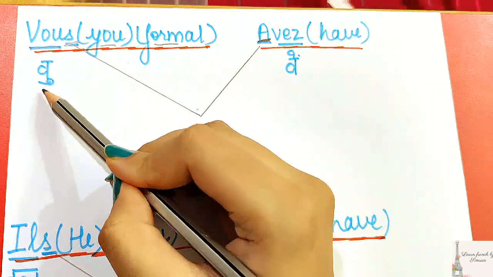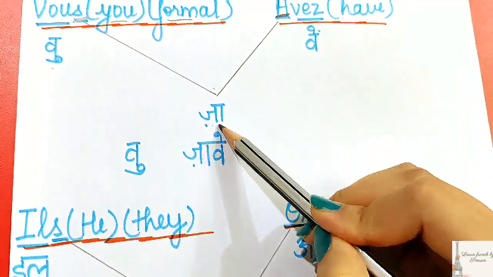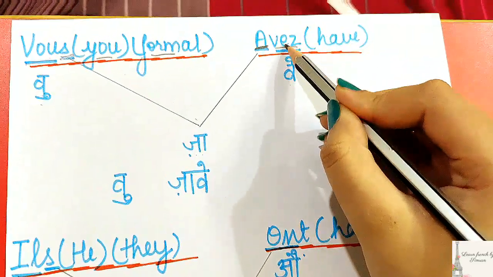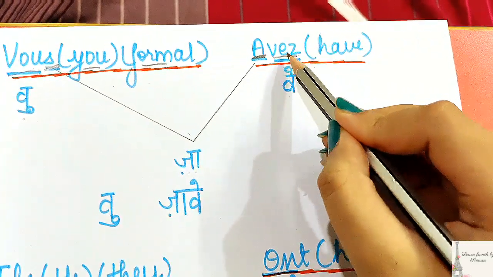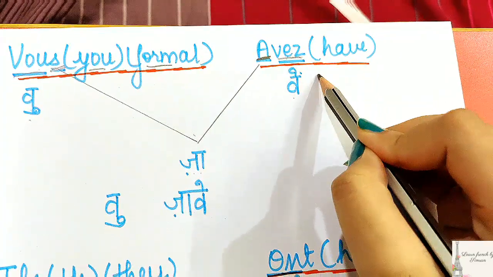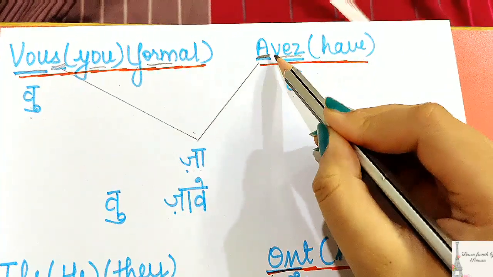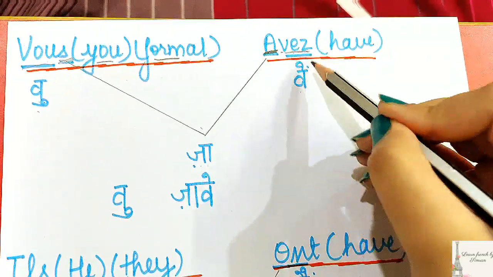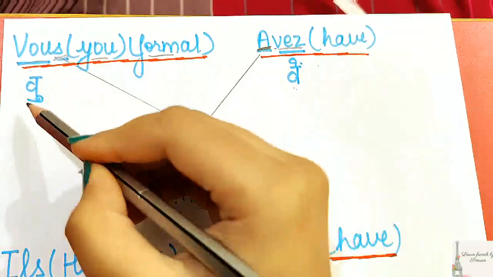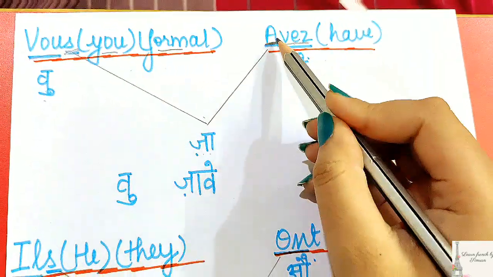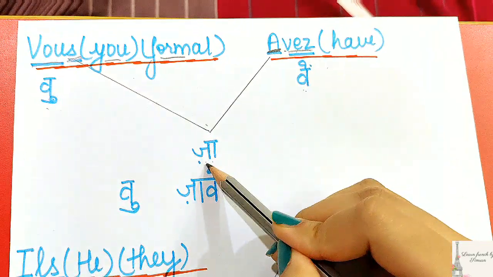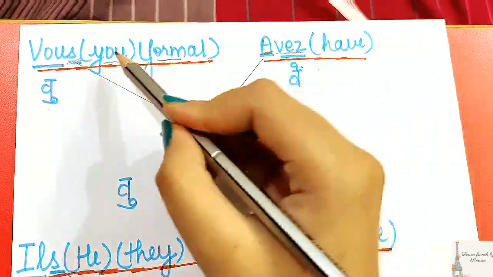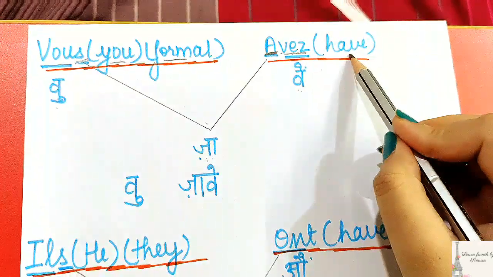So what will it become? Vou, za, and this is vé. As we have learnt earlier, EZ is always pronounced as A in French. So what will become? V and this A, it will become vé. Vou, and we link this. It became za and vé. Vou za vé, which becomes you have.